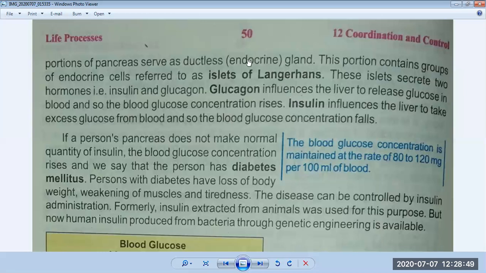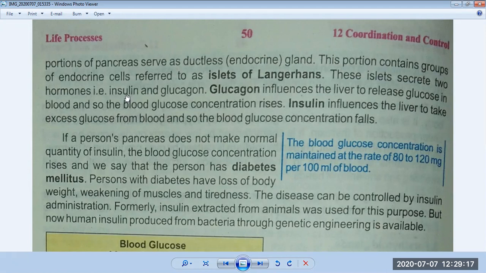It means there is no tube, it directly secretes hormones into the blood. This portion is called the islets of Langerhans, and it consists of many endocrine cells. These islets secrete two hormones, insulin and glucagon. Insulin works when the level of sugar is increased in our blood.